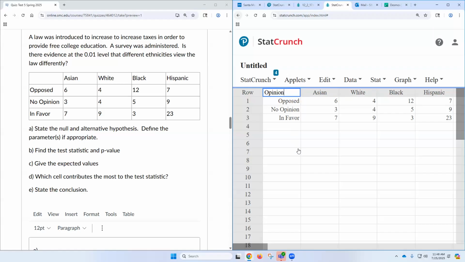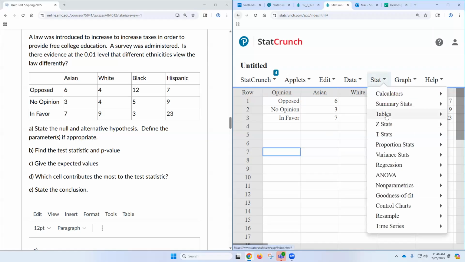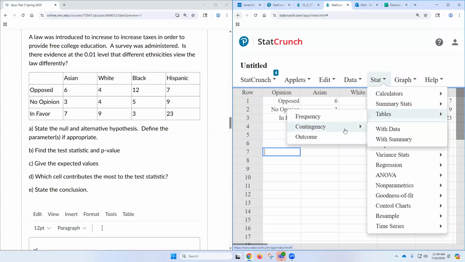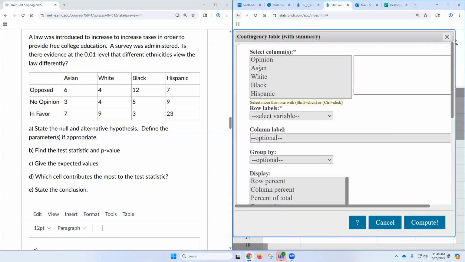whether or not they're in favor of the law or something. Now go to where? Stat, table, right? Stat, table, contingency, with summary. We don't have data. This is summarized. This is the summary of the data.